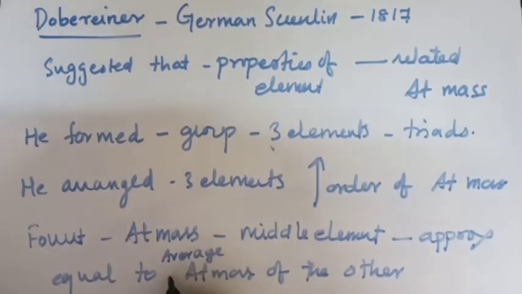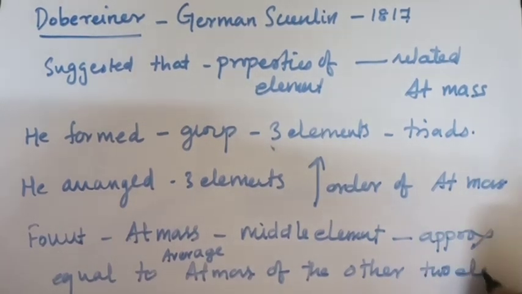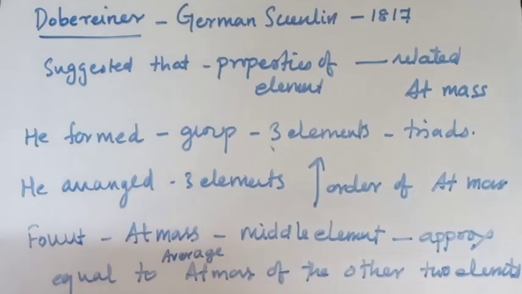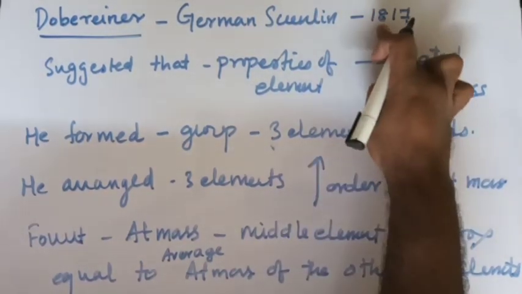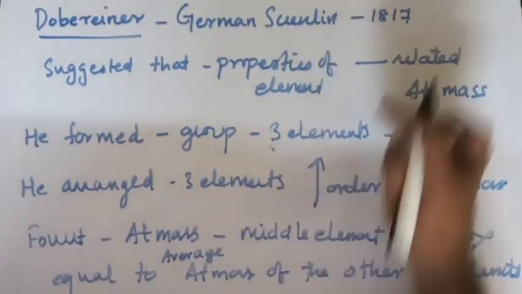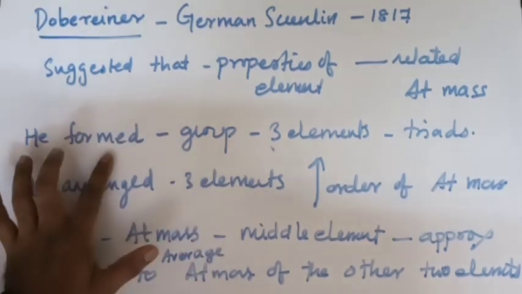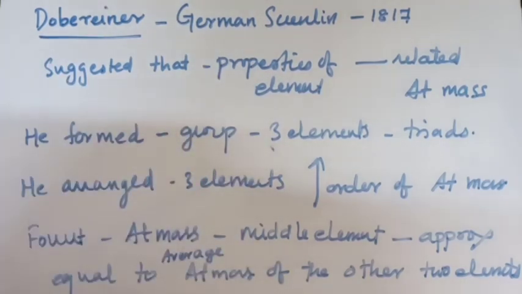Or you can say the mean atomic mass of the other 2 elements. Okay children, you got what Döbereiner did? He was a German scientist. In the year 1817, he suggested that the properties of these elements were related to their atomic mass. So what did Döbereiner do? He formed a group of 3 elements, and he called those elements triads.